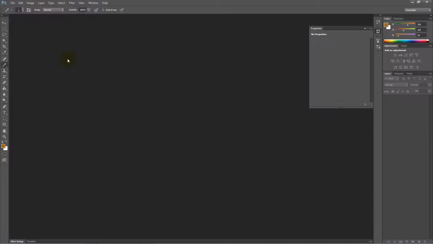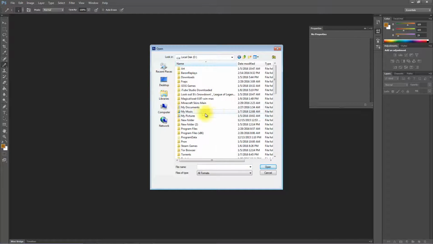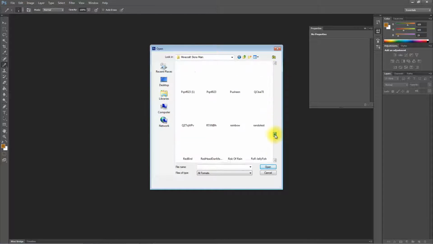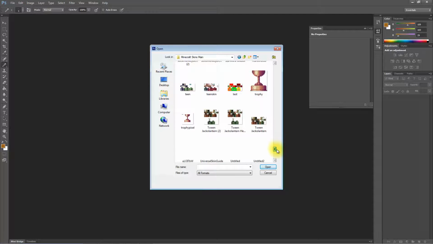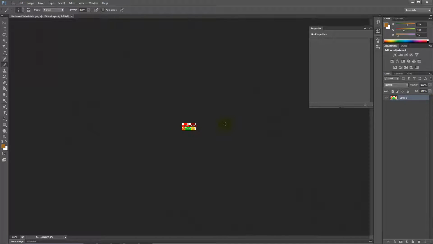If we open up Photoshop now, we can do the same thing. So file open. In this case, it appears that I did not open that correctly. There we go. So if we scroll down, there we go. So we'll open this up. Same commands can be used in Photoshop. We do Control Plus.